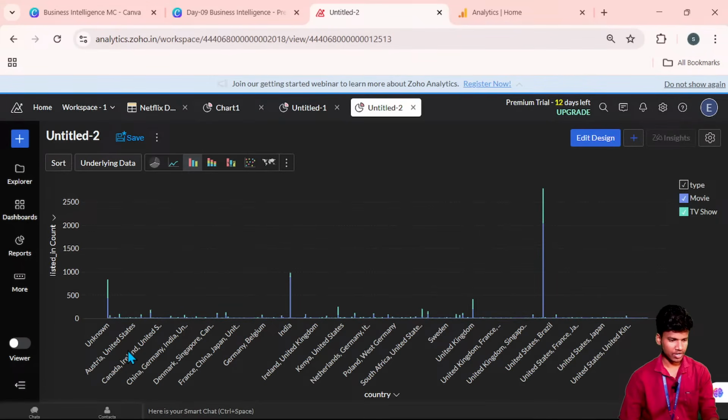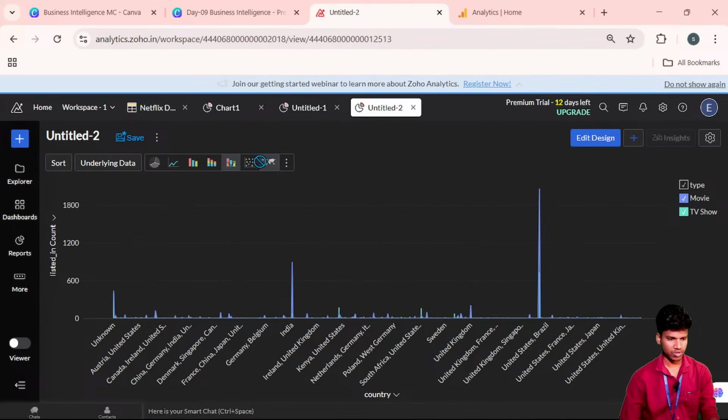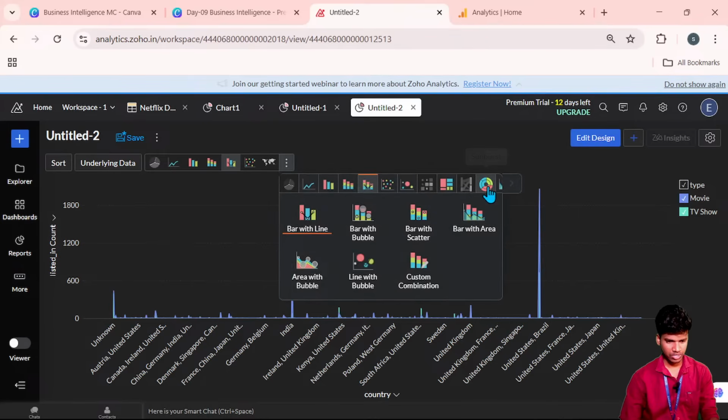So you can see this, the United States, Australia, Canada. Every video is presented here, so multiple data is here. We can try to visualize it with the line chart, but it's not clear. The combo chart is also not clear, and the map chart does not visualize that.